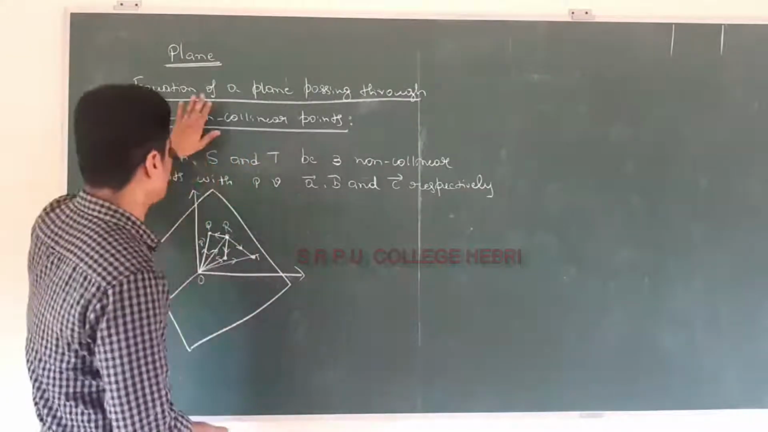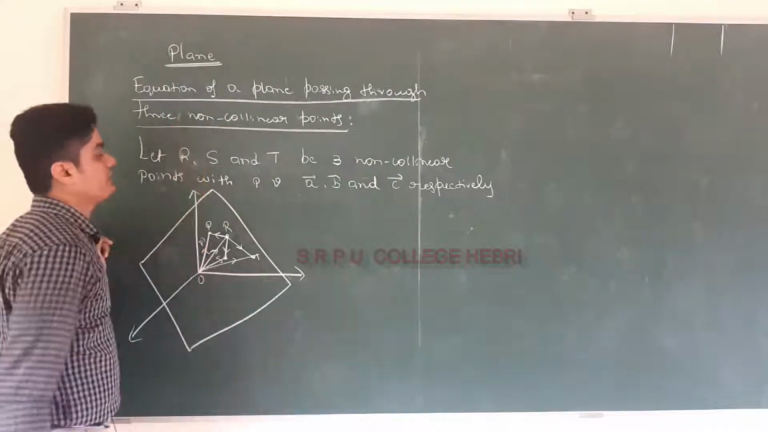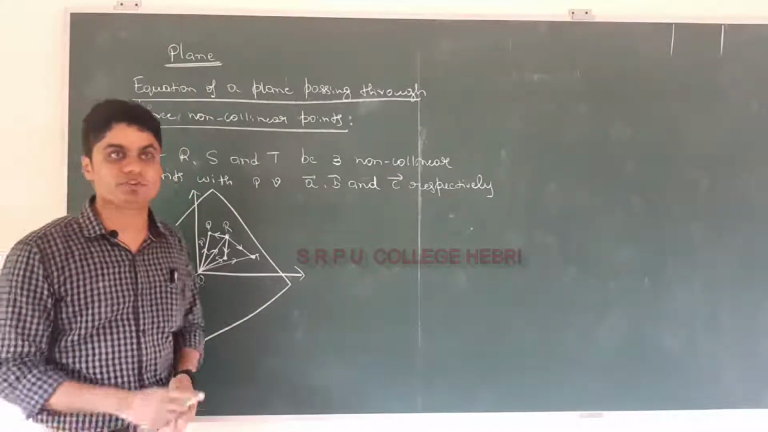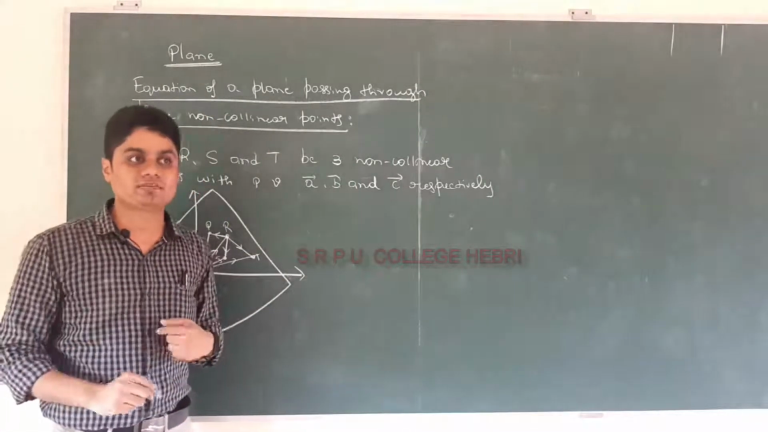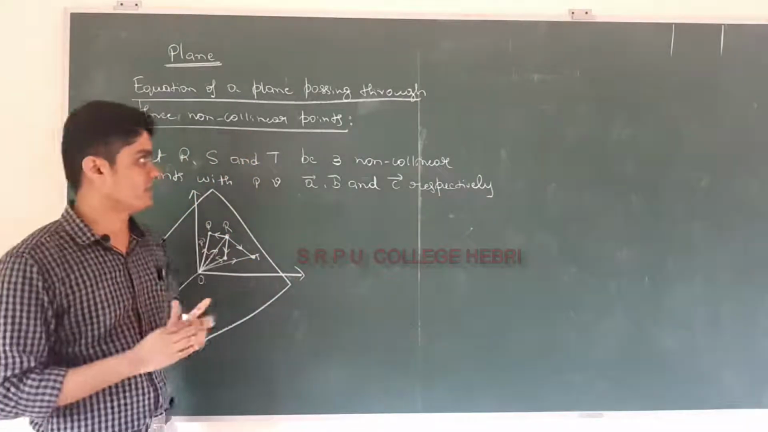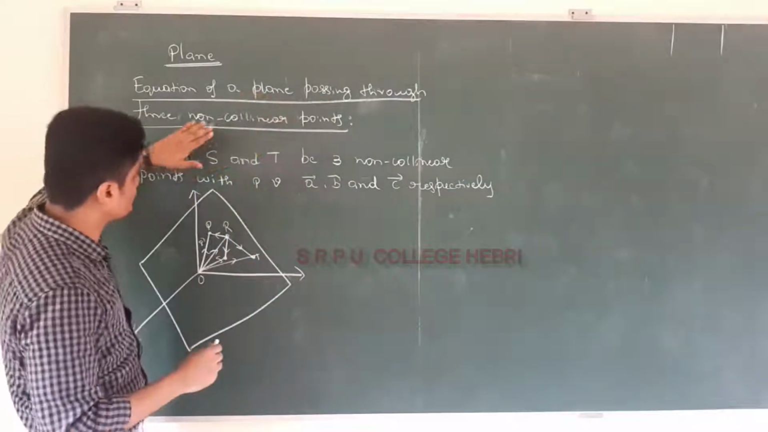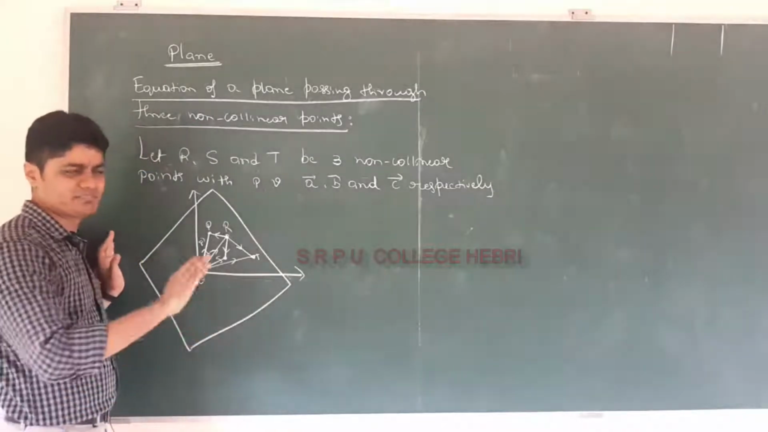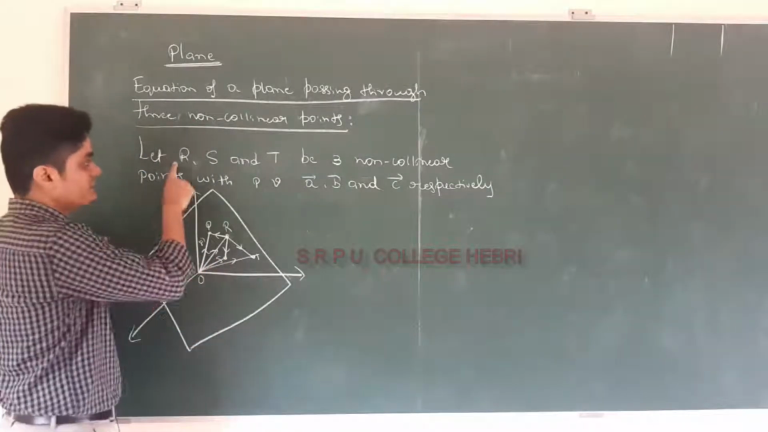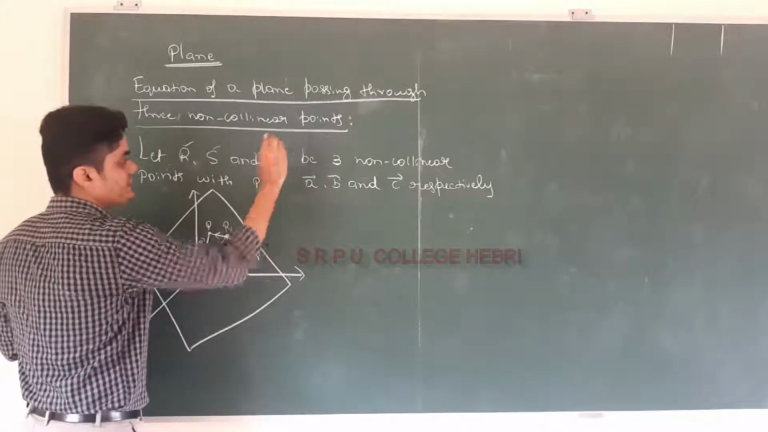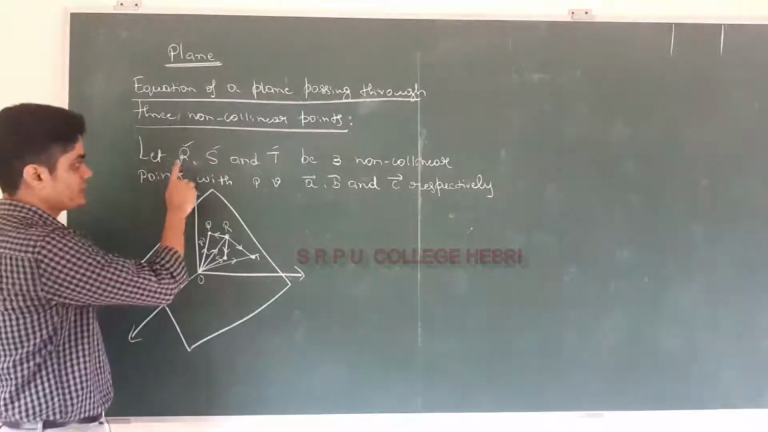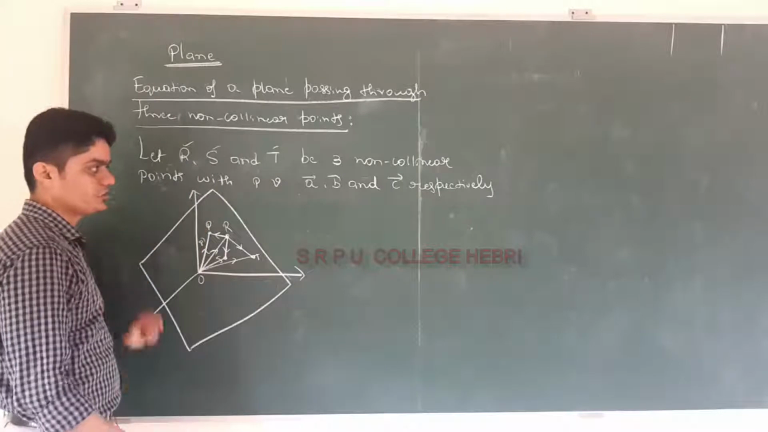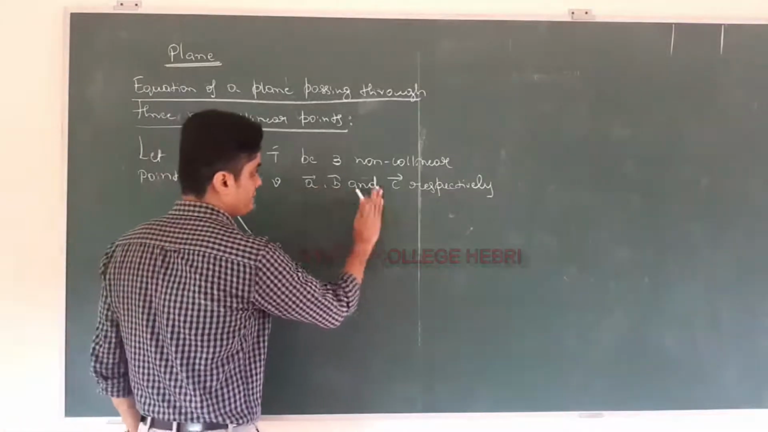Next form of the equation of the plane is the equation of the plane passing through three non-collinear points. That means the points will be in a triangular form. Observe carefully. I'll show you how to get the derivation. Simple. Consider three non-collinear points R, S, and T, with position vectors vector a, b, and c respectively.